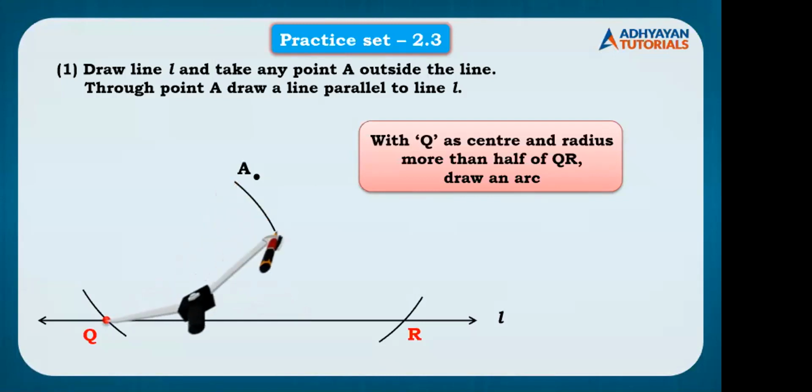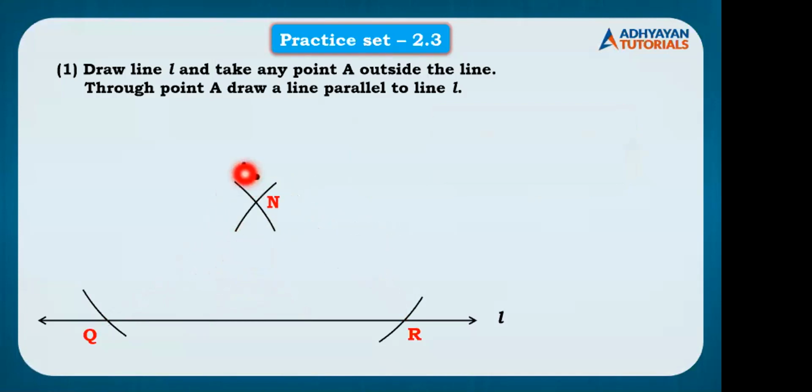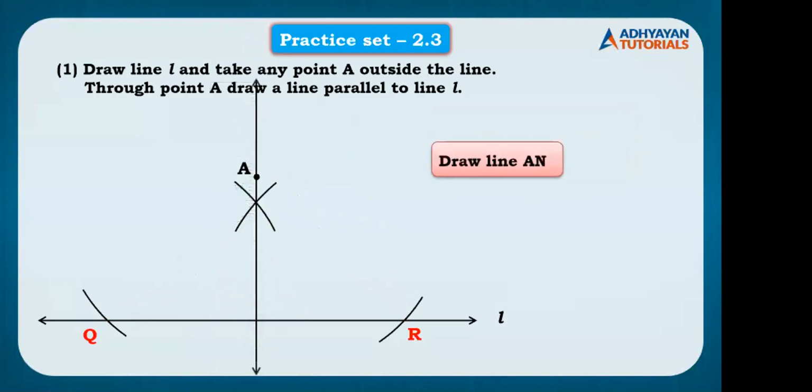Yes. Now with the same measure, you don't have to change the measure. You place the pointer of the compass on point R and draw an arc. Then you connect point A and point N, जो अभी हमको मिला है, दोनों arcs को connect करके. तो ये दोनों को connect करोगे, you have a perpendicular line. You can see a perpendicular symbol here. But हमको parallel line चाहिए था. So tell me child, how do I draw a parallel line now from here?